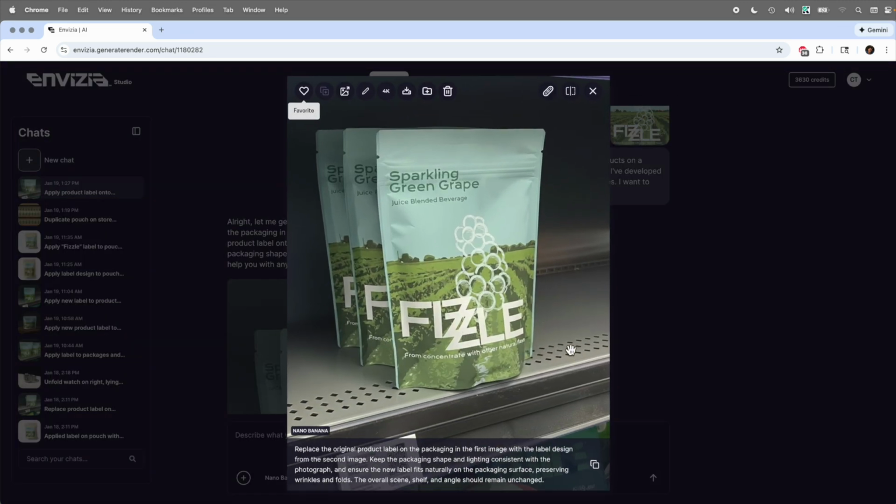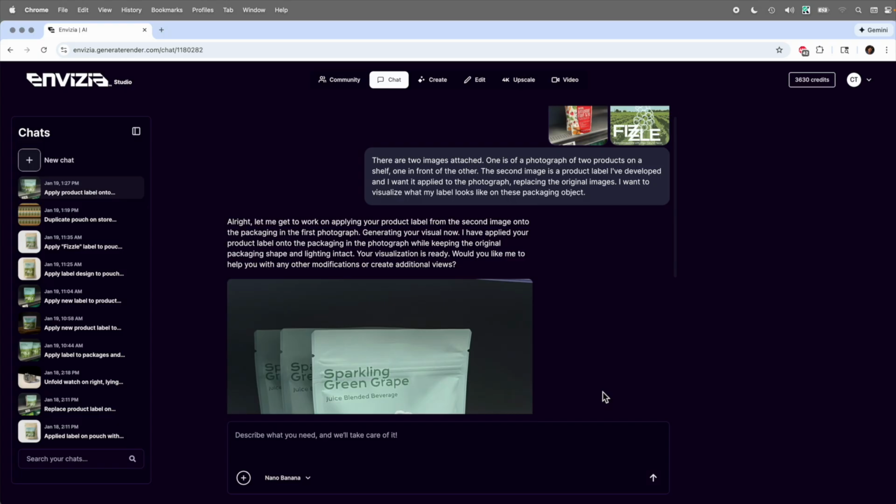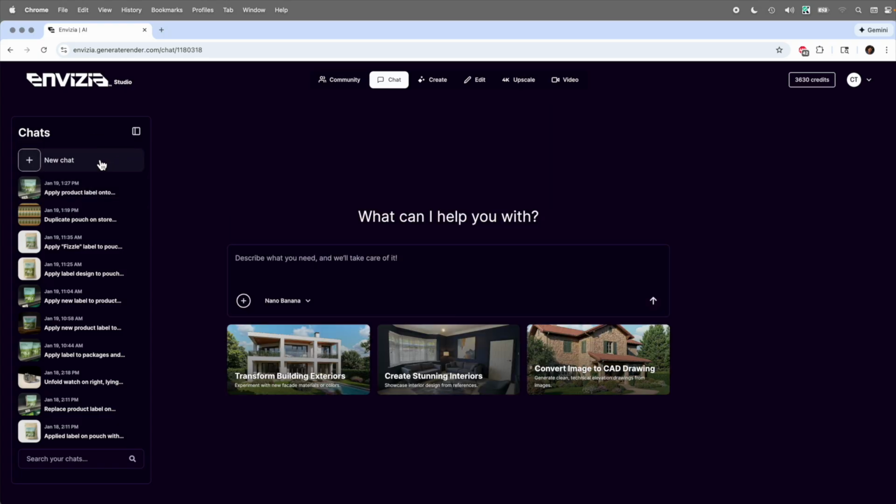And there you go. So in one fell swoop, I was able to visualize what my packaging label looks like on these really difficult types of packaging to do in a 3D program. Really fast and easy for visualization purposes. So let's do another similar one. Let's come back over here to new chat and let's upload our reference items.